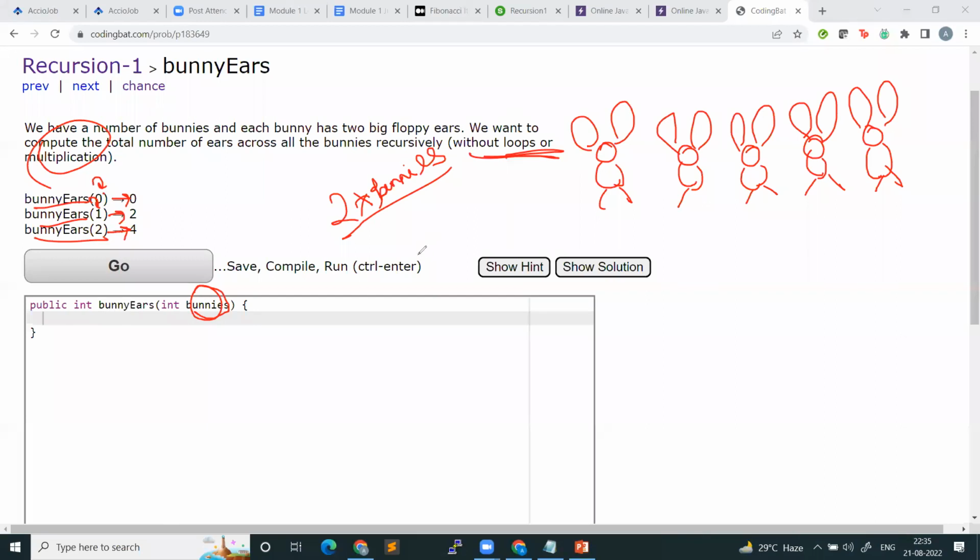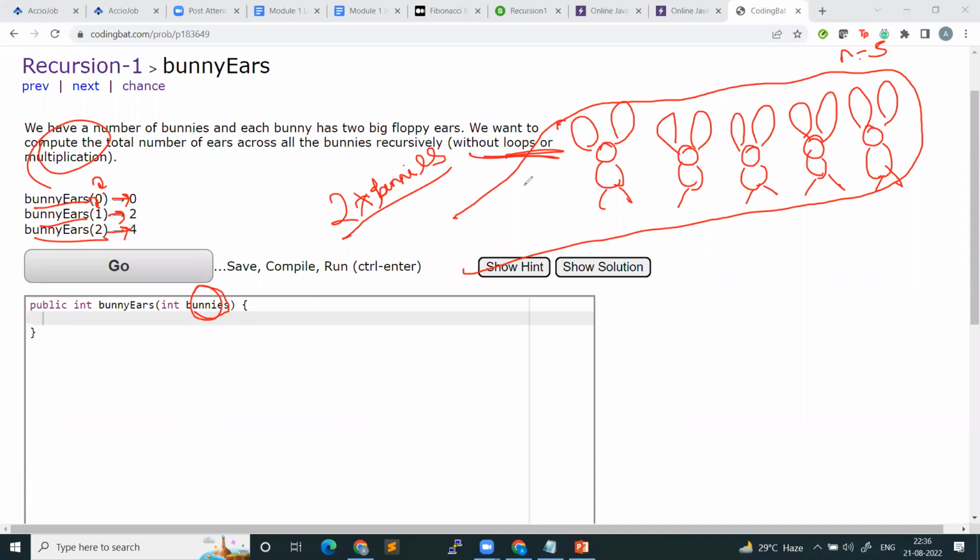Let's say my n is equal to 5. That is, I want to calculate the total number of ears of these 5 bunnies. Okay. Can anybody give me an idea? What can be the recurrence relation? Okay, so the base case is if n is equal to 0, return 0. That's fine, right? Because if there are 0 bunnies, you know what the answer is. Simply return 0.